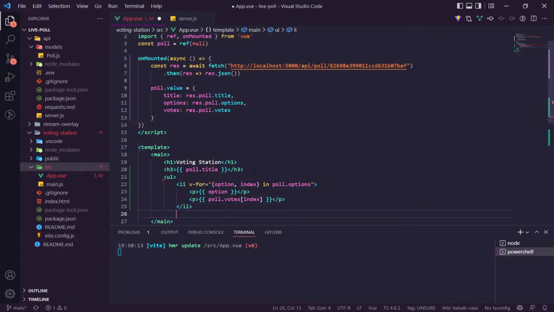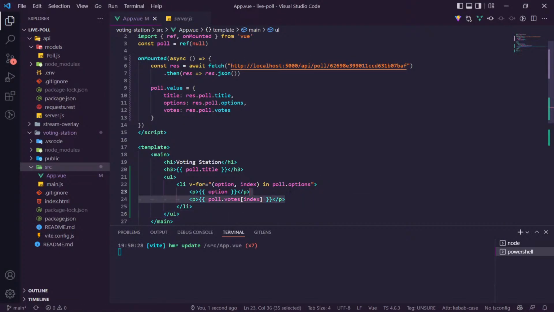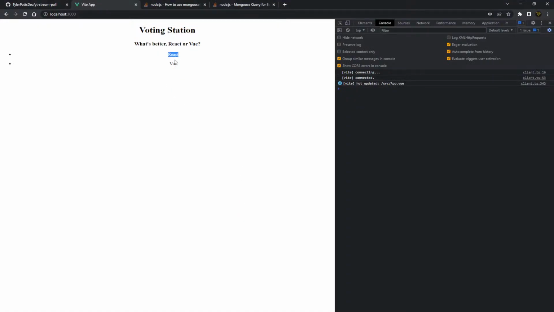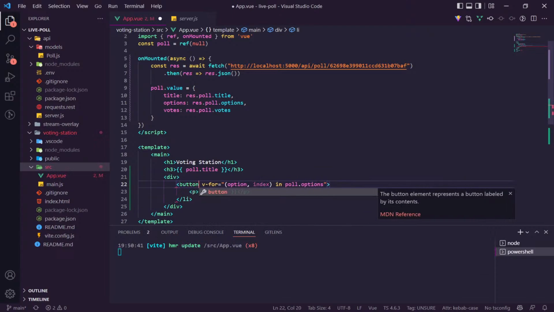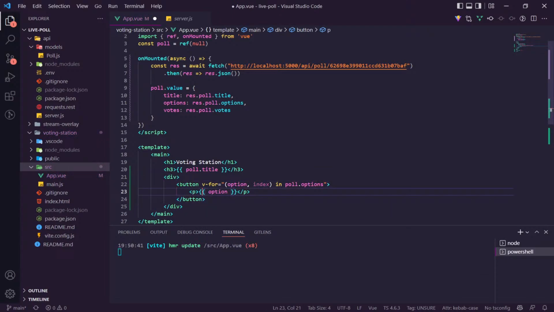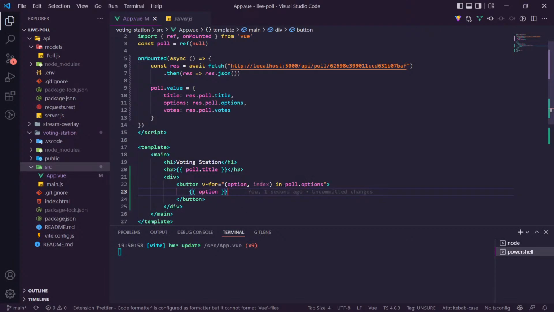Well, thank you, Copilot, for being an absolute unit. React with 0 votes. We don't want to show how many votes they cast yet, I don't think. Or do we? No, let's not show anyone the votes. You don't normally show people the votes. We just want to see the options, React or Vue.js. And to be honest, I don't want this in this. I want to do a div, another div, and these need to be buttons. And we don't need that there. React or Vue, and that's good.